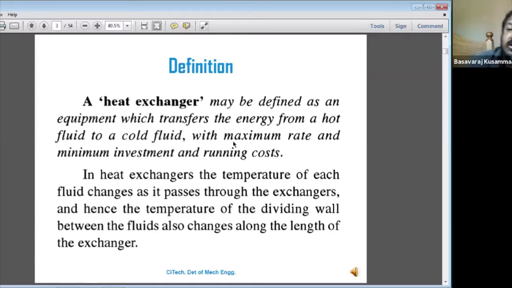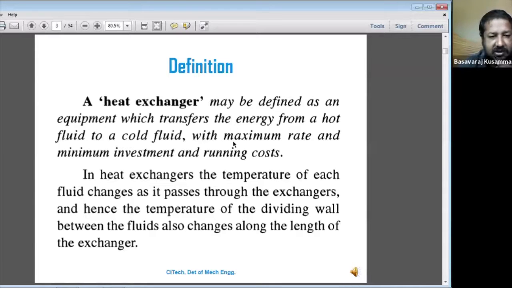Then you can calculate how much heat will be transferred. In the evaporator, evaporation takes place. In the condenser, condensing takes place, converting vapor to liquid and liquid to vapor in the two equipments. You know that in the coil there is boiling and condensation.